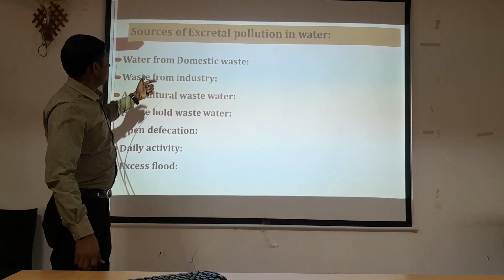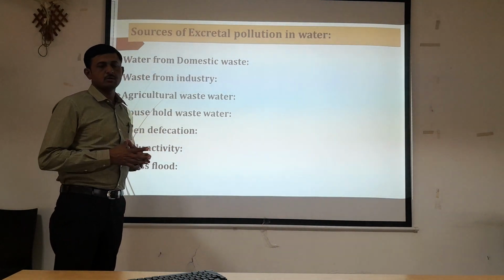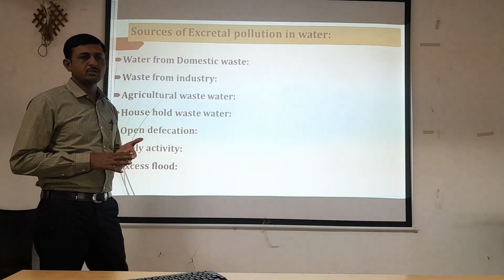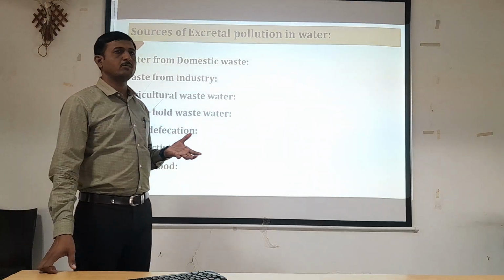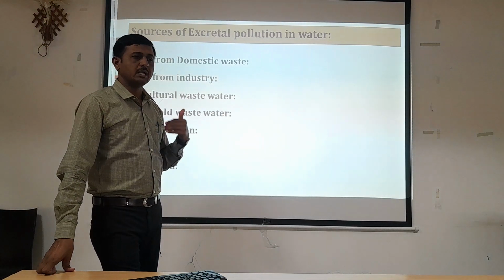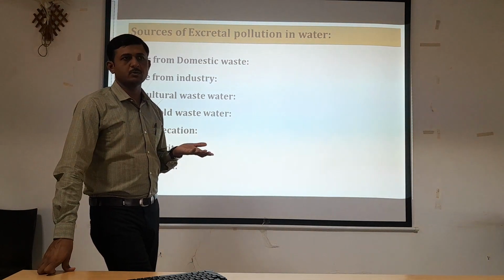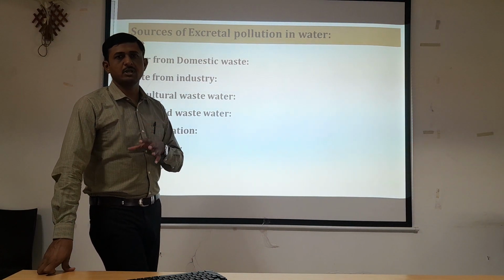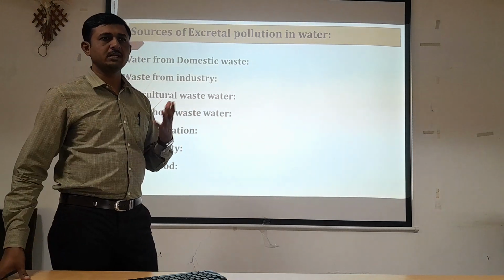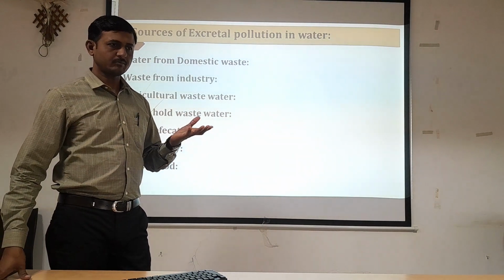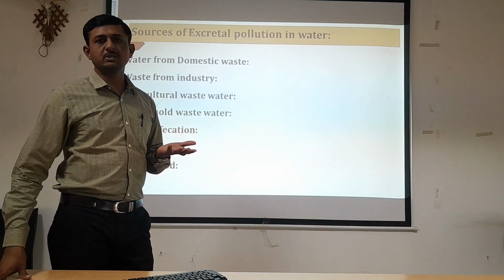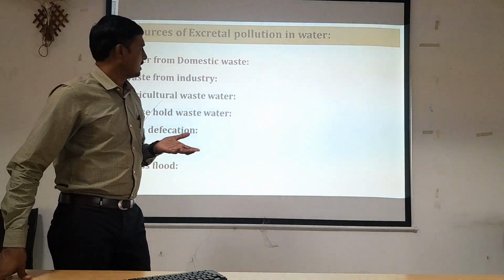So, waste from domestic sources is nothing but water from household use released to the river after primary use, and it contains different organic and inorganic molecules released from the household. It contains waste from the kitchen and also from the bathroom.